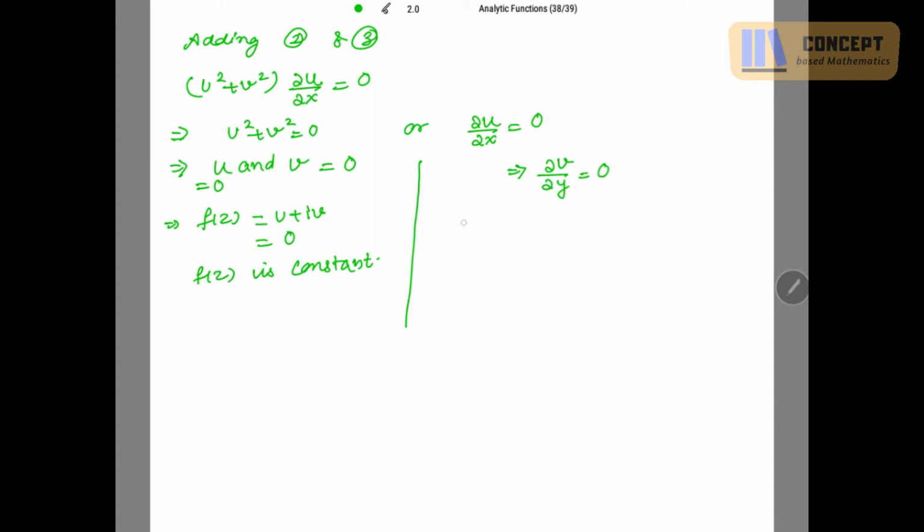Now similarly, if I get the result del u over del x is equal to 0 by adding 2 and 3, then I will get the result similarly del v over del x is equal to 0 if I subtract second and third.